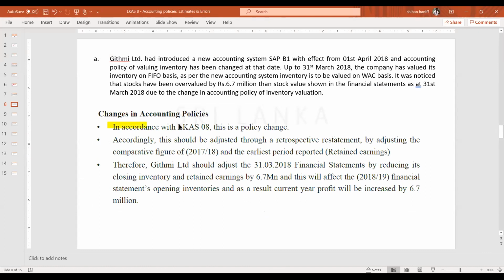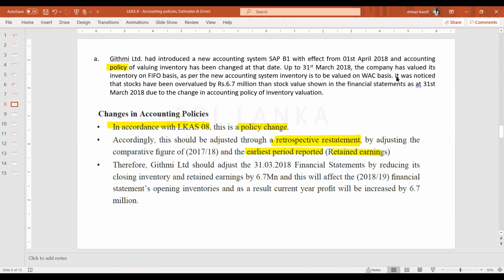In accordance with LKS 8, this is a policy change. Accordingly, this should be adjusted through a retrospective restatement. So you need to mention this retrospective restatement by adjusting the comparative figure 2017-18 and the earliest period reported. So previous year financial statement you have to change, including the retained earnings.